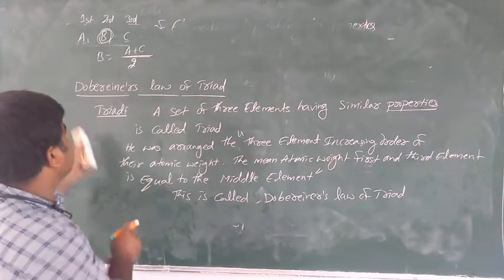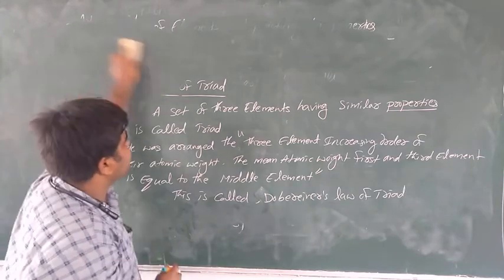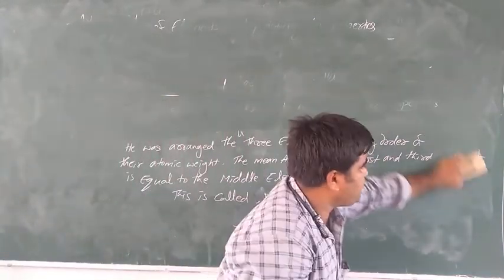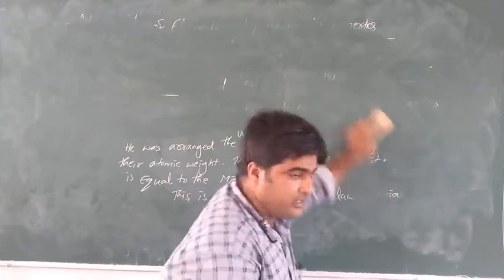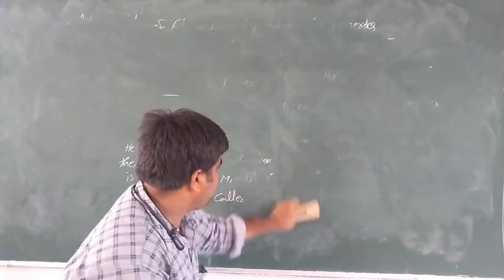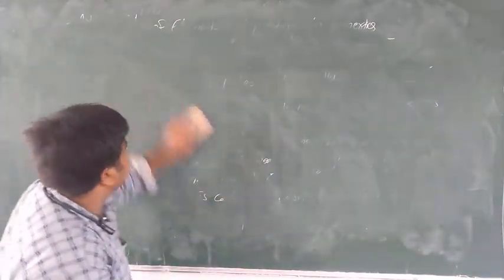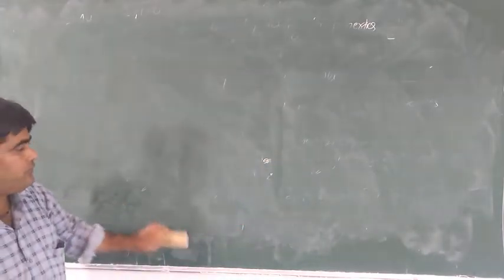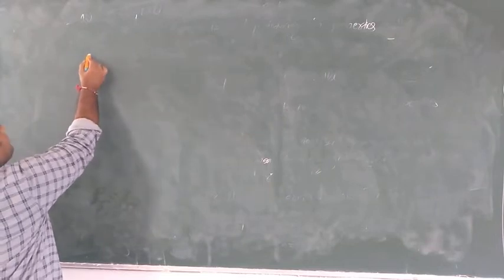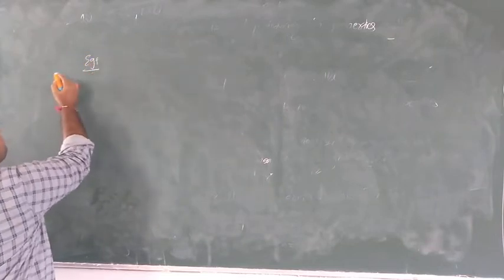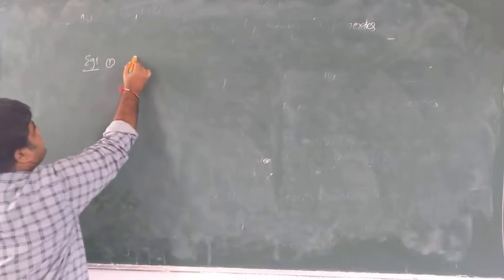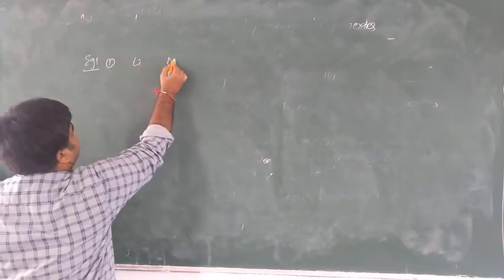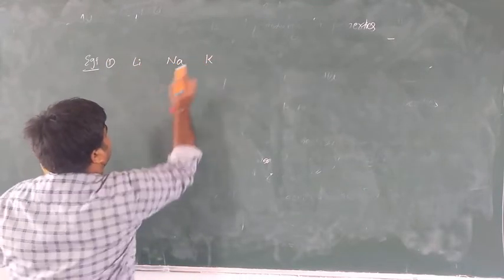So let us discuss examples. Already you know the atomic weights of the elements 1 to 30. Based on that, let us take the first example: lithium, sodium, potassium.